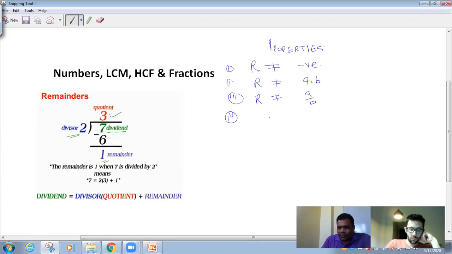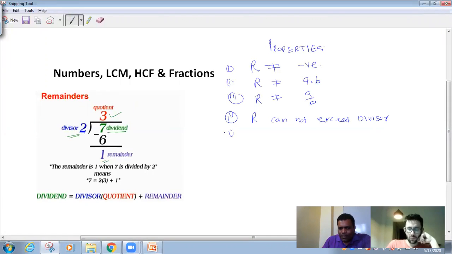Remainder cannot exceed divisor. Means if any number is divided by 2, the remainder can't be more than 2. It has to be less than 2.